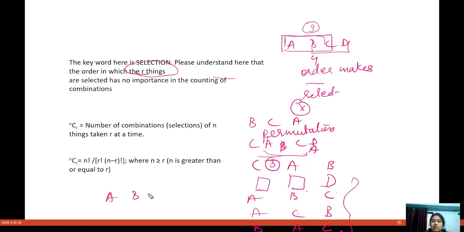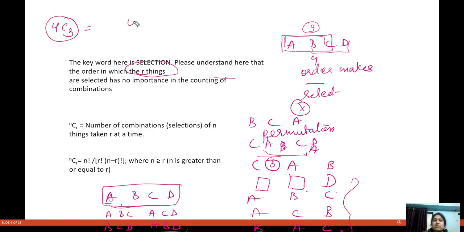Okay, so number of ways. See, when I am trying to select three people from here at one instance, I can select like ABC, BCD, or ACD, or ABD. Okay, so I can do this in four ways only. You can check this by formula also. When I'm trying to select three people from A, B, C, D, how can I do it? 4C3. Okay, so 4C3 is what? Factorial 4 divided by factorial 3 and factorial 1. So that means 4 into 3 into 2 into 1. Or we can write factorial 4 as 4 into factorial 3. So when I am doing this as 4 into factorial 3, basically this 3 factorial and 3 factorial get cancelled and we get 4 as our number.